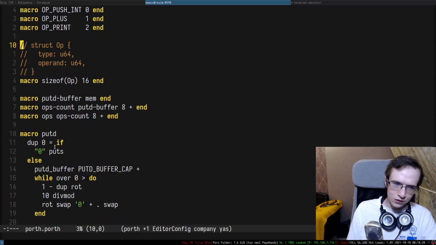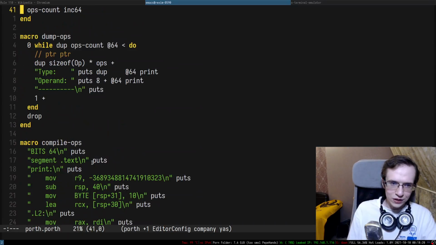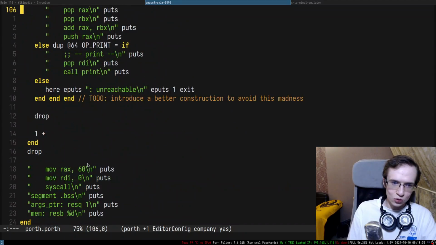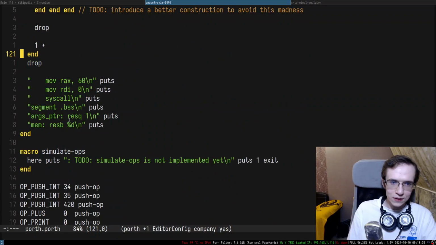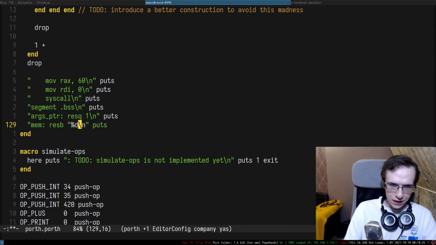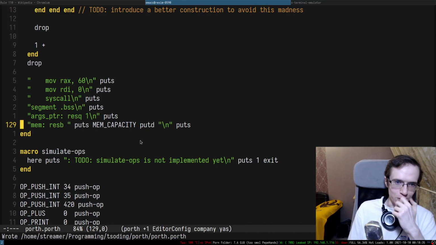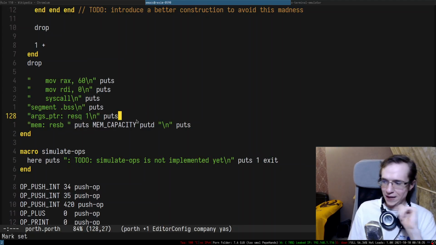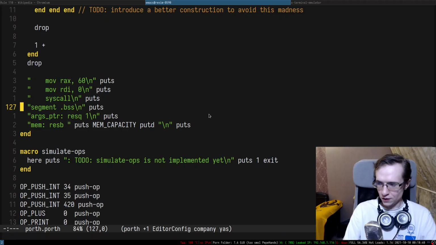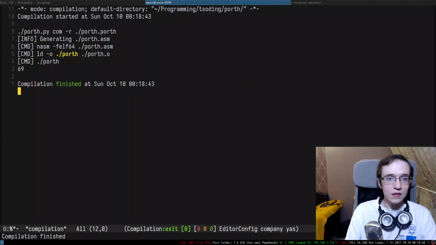Okay, so here's the memory capacity that we have to put in here. I can now do the following thing. Puts, then memory capacity, putD. There we go. This is how we format the entire thing.